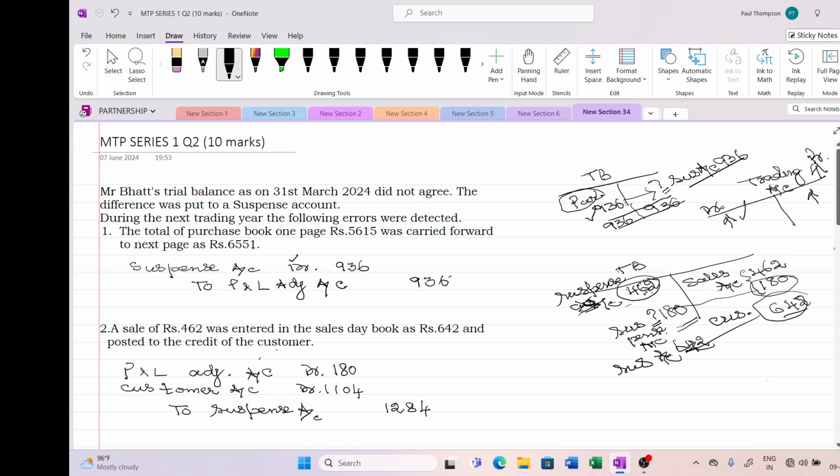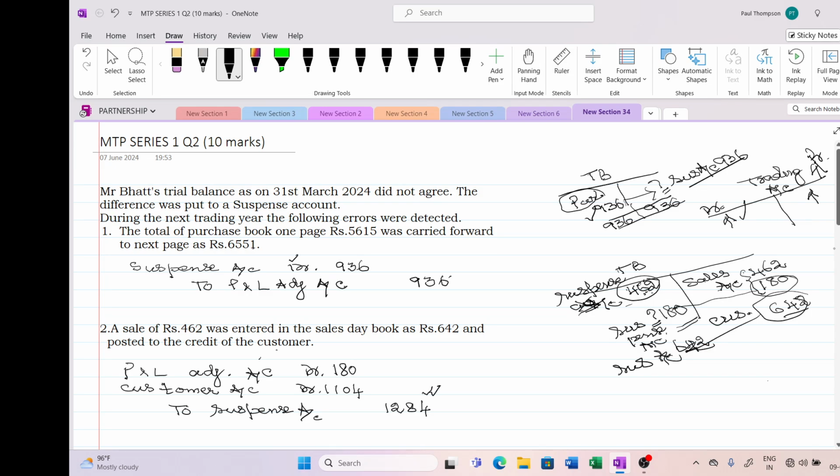So one more credit is appearing on the credit side of the trial balance. For that also I need the suspense account. Now you see, the suspense account I have to debit with three amounts. So now on rectification I have to credit the suspense account with 642, that is 1284.